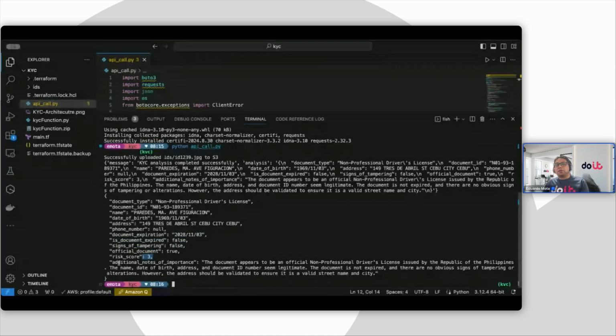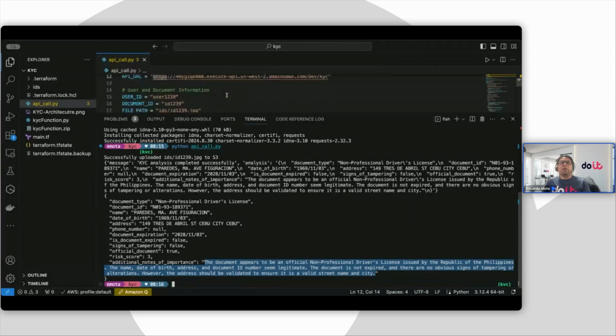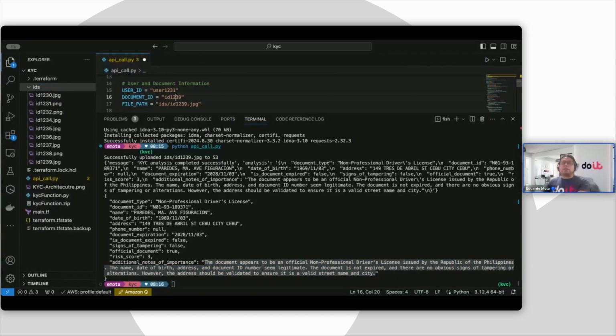One of the things I also added here is additional notes of importance, and that gives you an explanation of how it came up with the risk score. This is an important part of the transparency that is required by the European Union. So we can see here that it is explaining why it is giving this risk score. If there are any audits, or as part of the human oversight, the human will be able to tell, okay, this makes sense, we can continue and the risk score is good, or no, this doesn't make sense, we need to adjust the risk score.